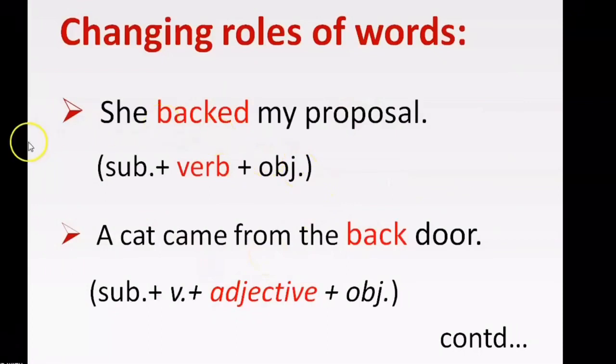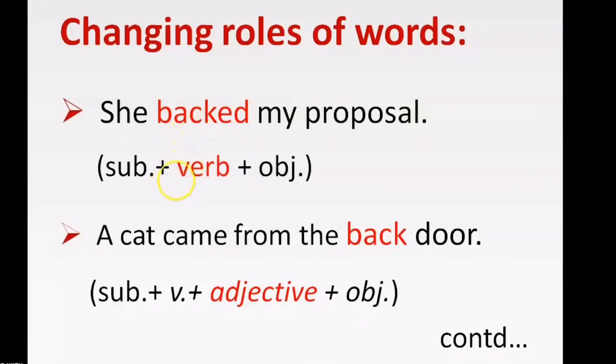In this sentence, she backed my proposal. She is the subject followed by the verb. The word back has been placed at the place of a verb. So back here has been used as a verb.